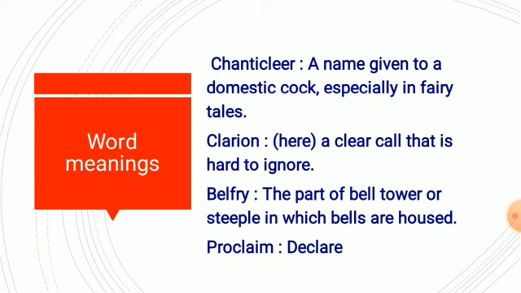It is a very beautiful poem where the effect of the morning is described. And morning is a time which we all like. If you get up early in the morning, you will like it, you will feel fresh. So go through the question answers, go through the word meanings, learn the question answers and the word meanings, and I hope that you will not have any problem in understanding the poem.